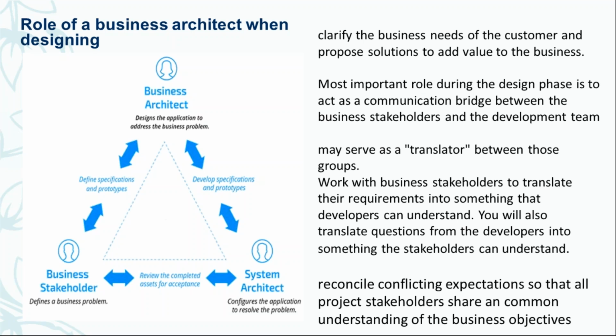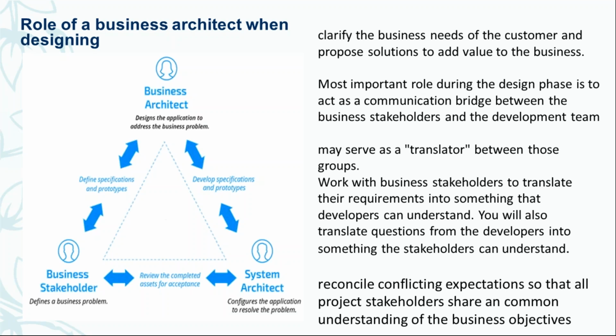Okay, so the system architect is a technical person. That's right. But then the business architect needs to know a lot of technical stuff too, if he needs to be able to understand and translate it to stakeholders. Yeah, they have the basic things. They need to know how the system works, some of the terminology, the technical terms, and how the system should behave.